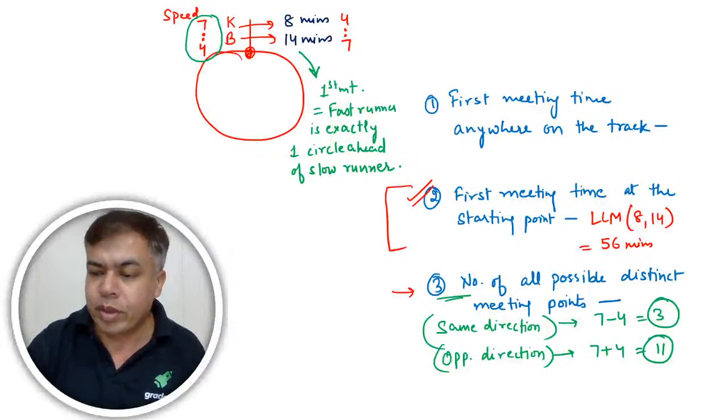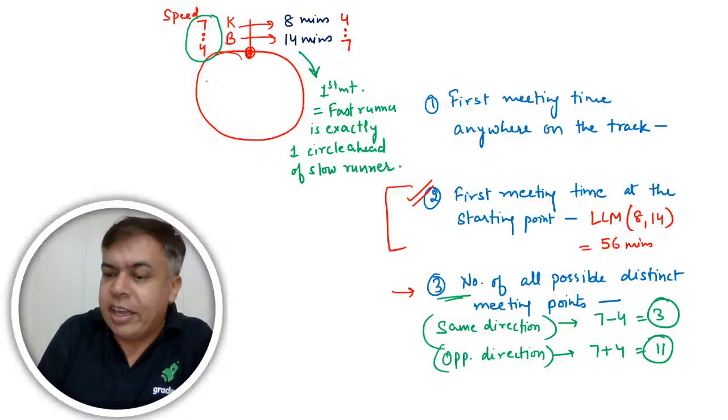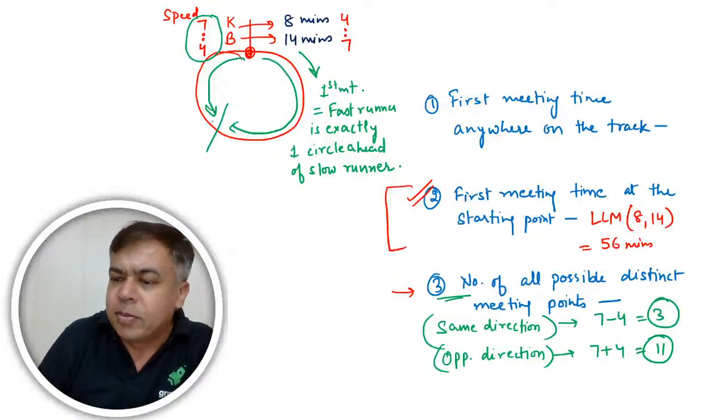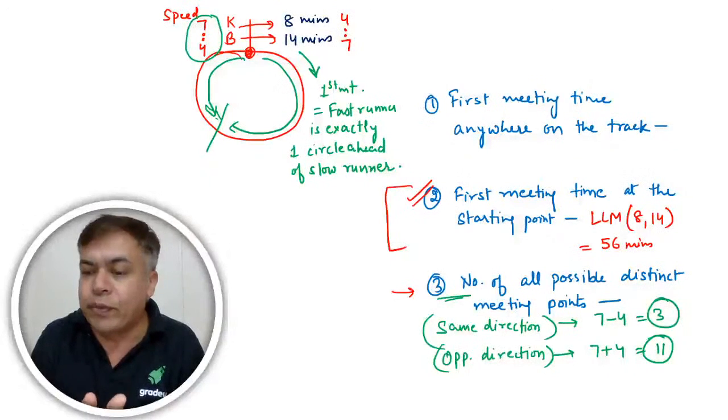But in case of opposite direction, Kallu will cover a certain part, Billu will cover a certain part, so they will meet. The meeting will happen when together they cover one circle. That will be the first meeting. When together they cover two circles, there will be the second meeting. So in opposite direction, the meeting will happen when the sum of the distance traveled is an integer number of circles, an integer number of rounds.